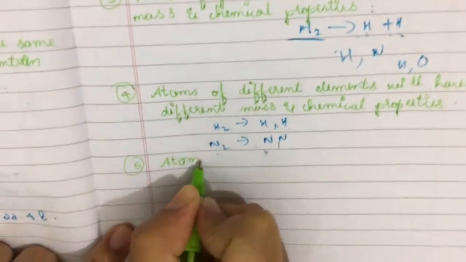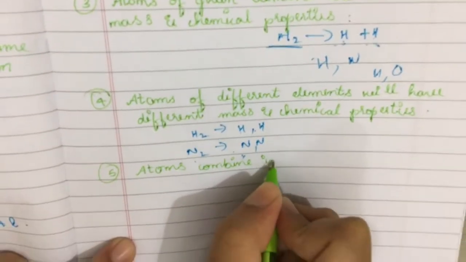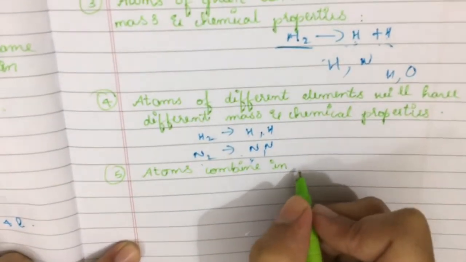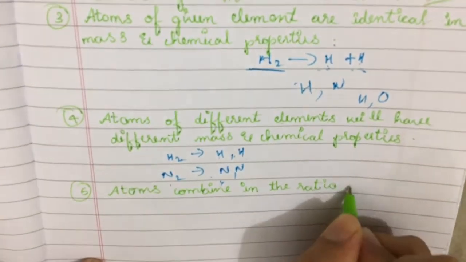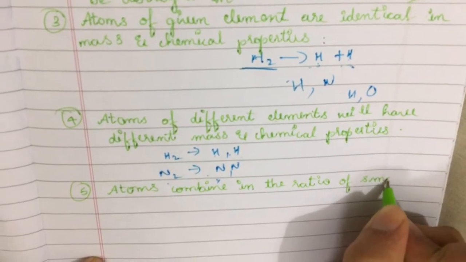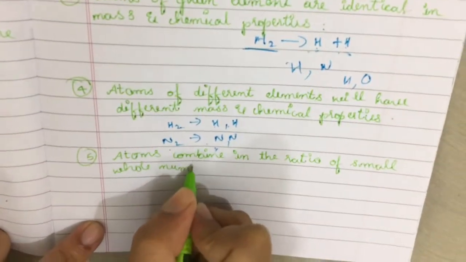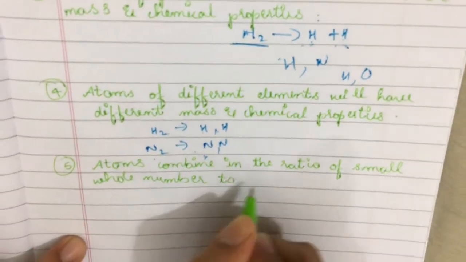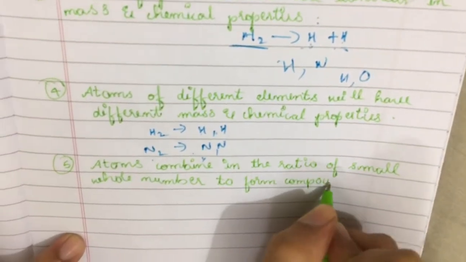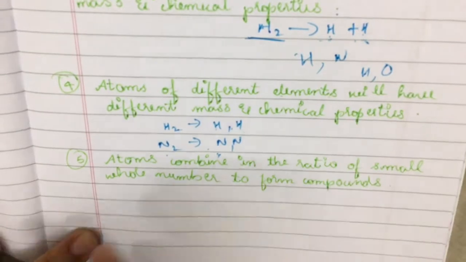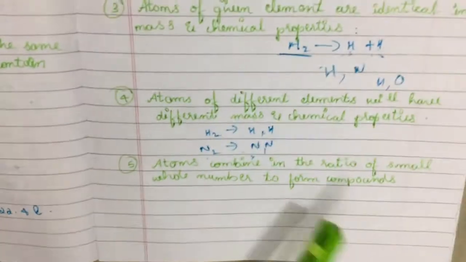Atoms combine in the ratio of small whole number to form compounds. So atoms combine in the ratio of small whole number to form compounds.